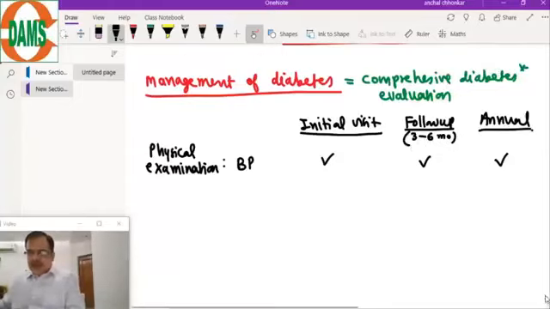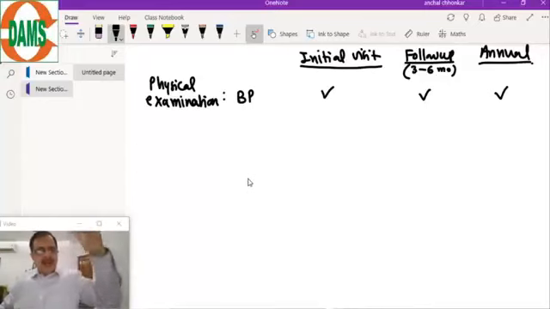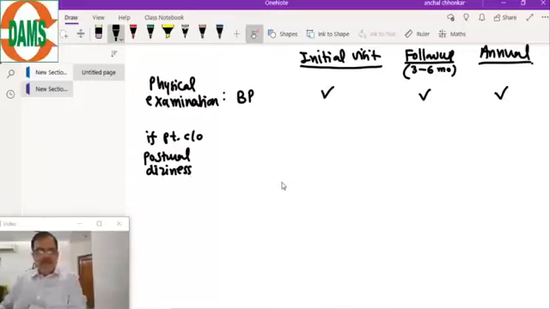Then the next component of the examination: if a patient is complaining of postural dizziness, which is a very common complaint, when the patient stands up there is dizziness. So if indicated, if the patient complained of postural dizziness, then you should do the orthostatic hypotension test.